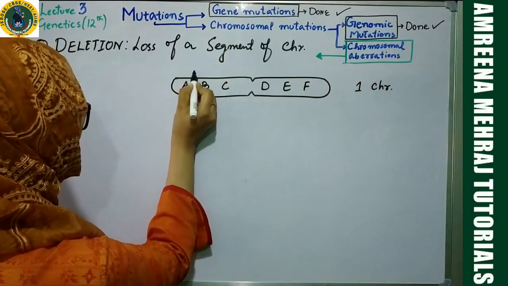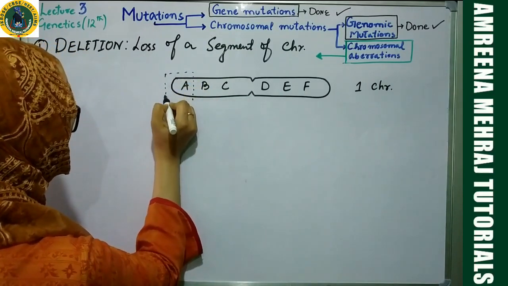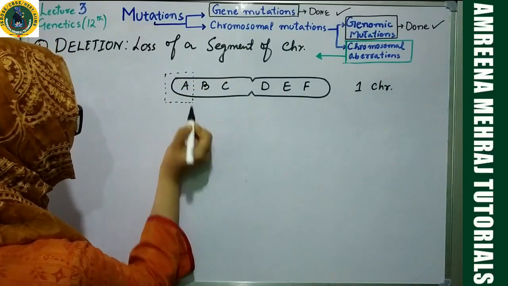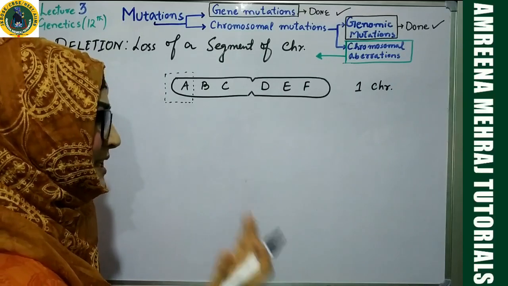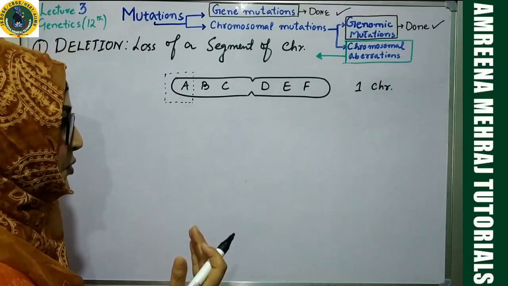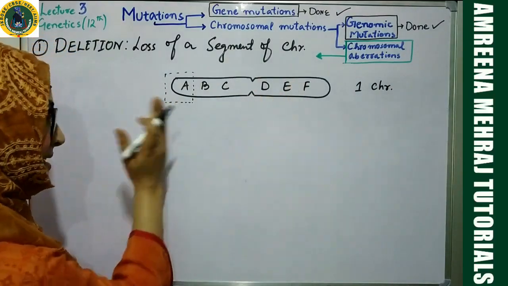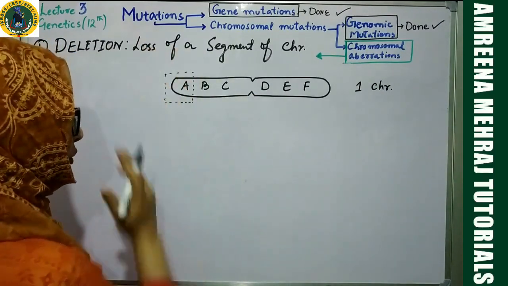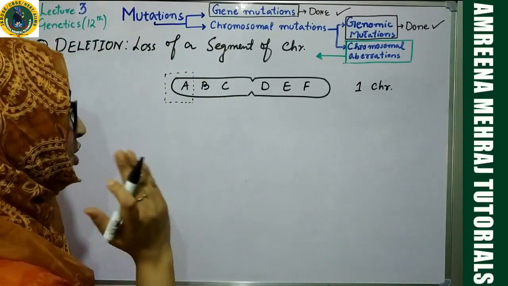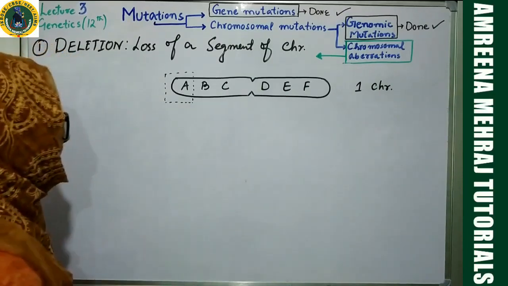This particular segment got deleted. This could happen maybe once you expose the cell to radiations. Maybe if you are exposing a cell to X radiations, this can happen. That means breakage of a chromosome will take place. Breakage of the genetic material will take place.